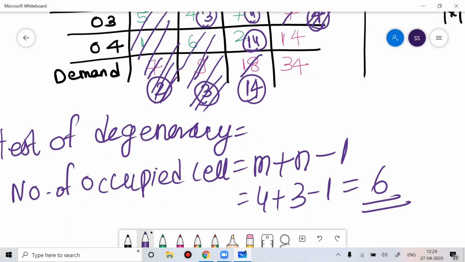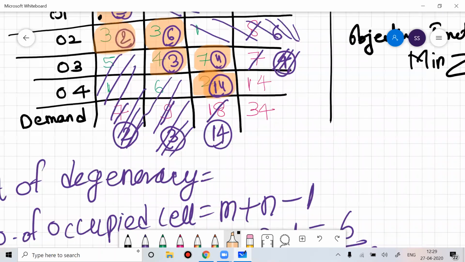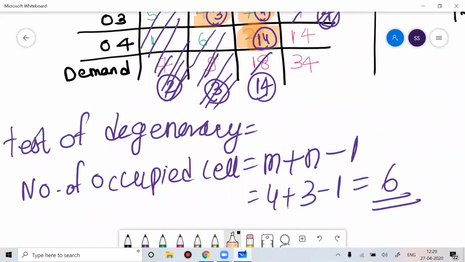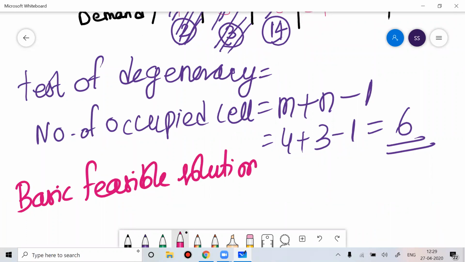Now if you count the number of occupied cells, this is 1, this is 2, this is 3, this is 4, this is 5, this is 6. So the number of occupied cells is 6. And what is the test of degeneracy? The test of degeneracy states that the number of occupied cells should be m plus n minus 1. It means the basic feasible solution that we got